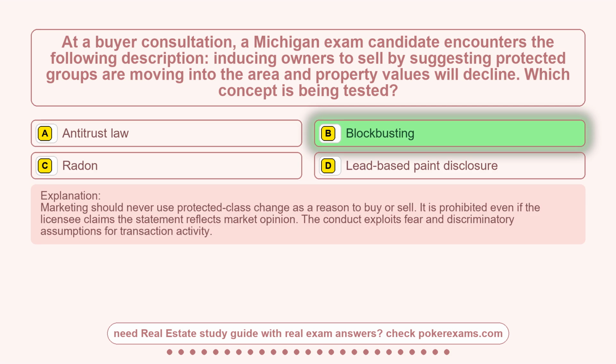Marketing should never use protected class change as a reason to buy or sell. It is prohibited even if the licensee claims the statement reflects market opinion. The conduct exploits fear and discriminatory assumptions for transaction activity.